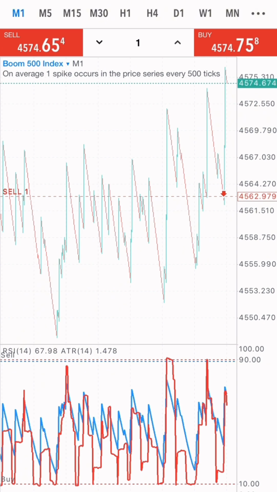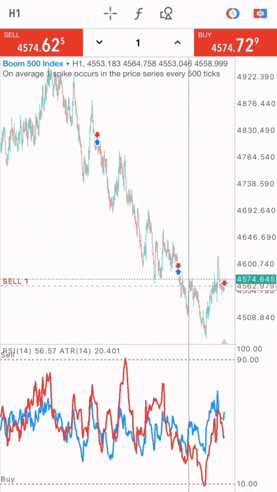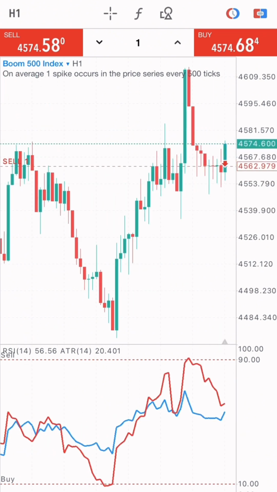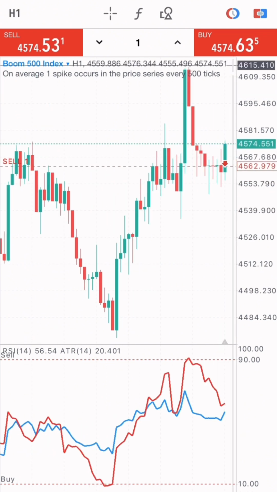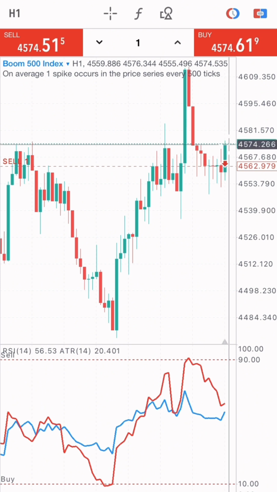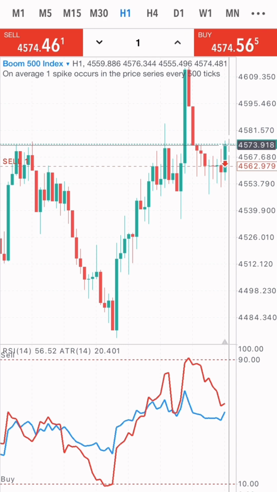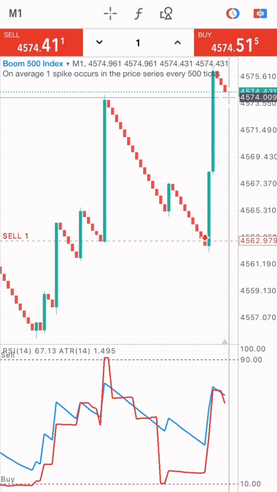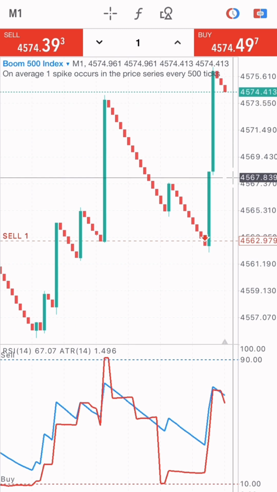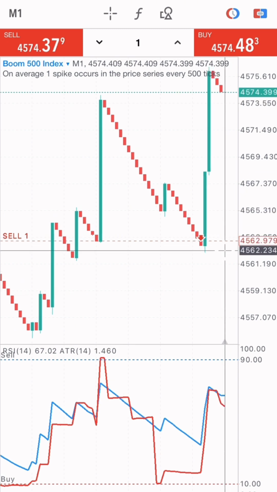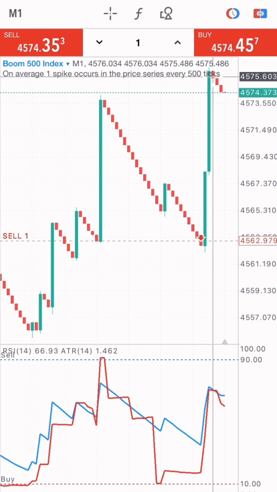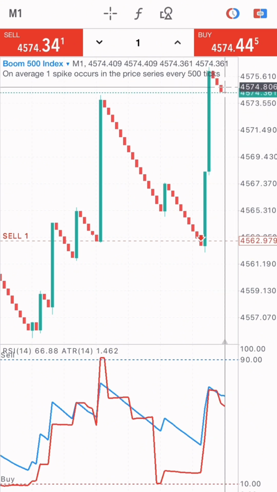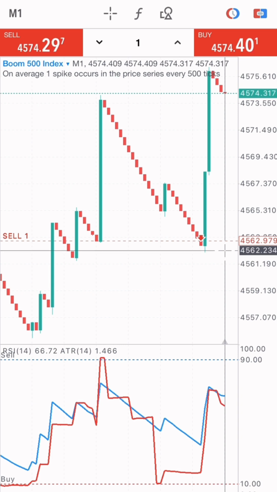And let's check the 1 hour time frame. All right, on the 1 hour time frame, what we're seeing here is this market has bought. Take a look. This market has bought, so it's going to sell. That means this market would sell before it will buy again. We're going to take profit from this market after we have counted our profit from this place right here down to this point, right? So I'm going to exit after I've made a profit from here to this point. That's the position at which I'm going to exit this market on crash, right?